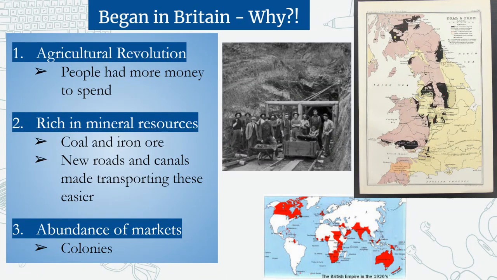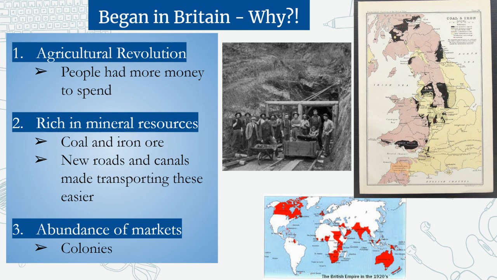So the first thing we need to know is that the Industrial Revolution begins in Britain, and we're going to go through a bunch of different reasons as to why it begins in Britain. And so we got our first three reasons here. So first, if you think back, we have the agricultural revolution that occurred in Britain and also in Western Europe, but especially in Britain, this is going to lead to an increase in the food supply. And that means with more supply, prices are going to come down. So people are going to spend less money on food. And if they have more money left over, they can use that money to buy manufactured goods. So that's the first reason, the agricultural revolution.